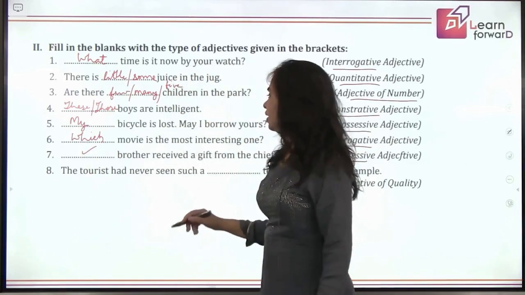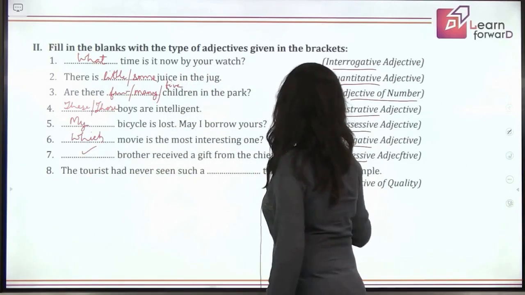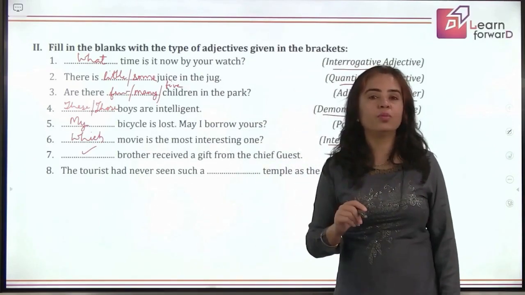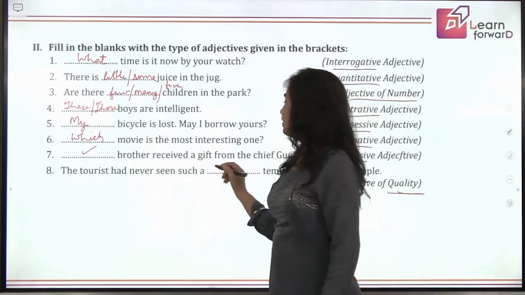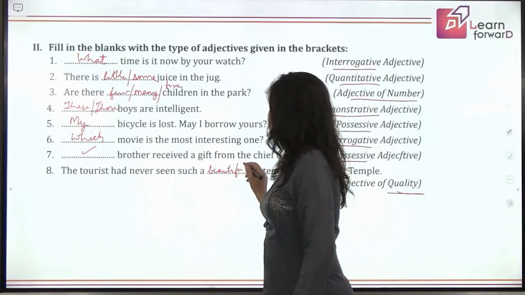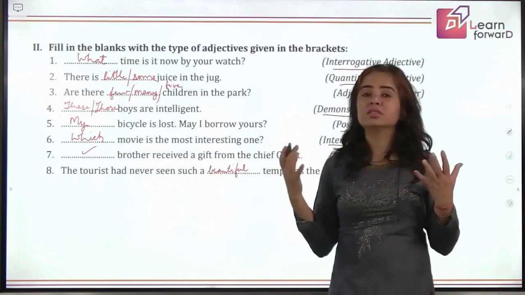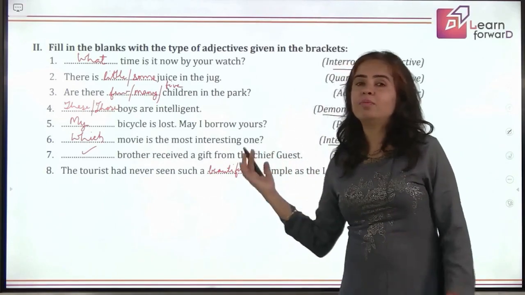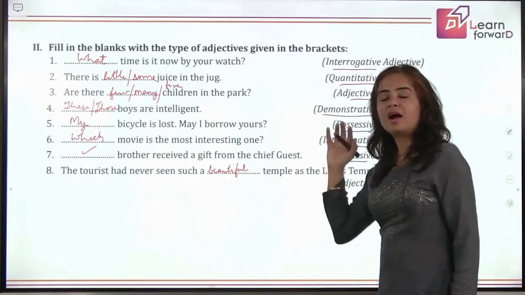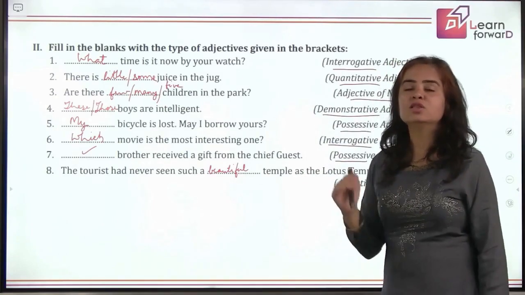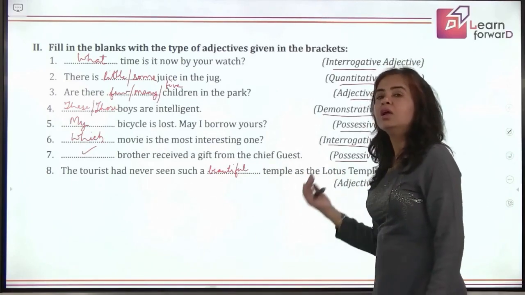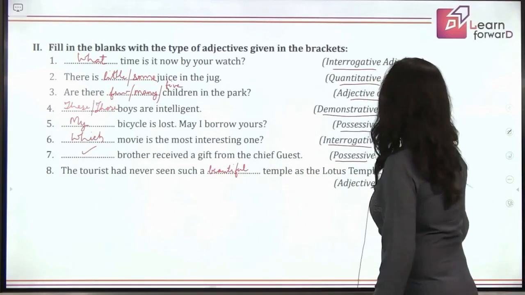You can write any. Next, the tourist had never seen such a dash temple as the lotus temple. Never seen, so it's just wondering how beautiful. That means the tourist had never seen such a beautiful temple. And you have many more adjectives. You can talk about the area, you can talk about the silence, the peace there. So you have multiple answers here also. If you have visited, or you can just go through the details about the lotus temple, you will be getting more words to write here, right? So this is not the only word you can write. You can write any other adjective that gives you the quality here.